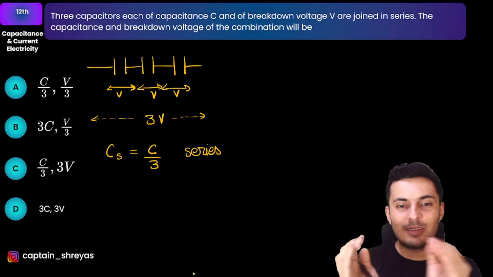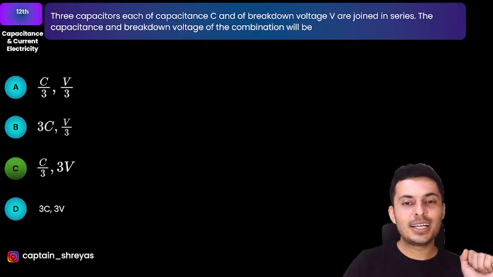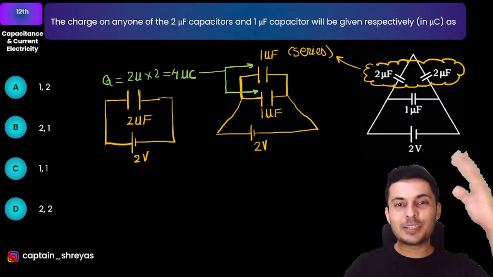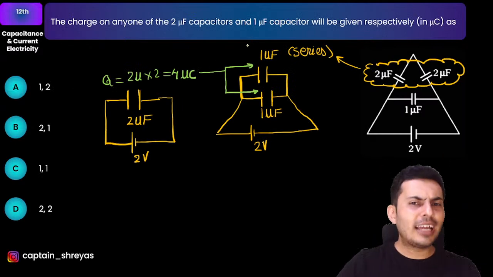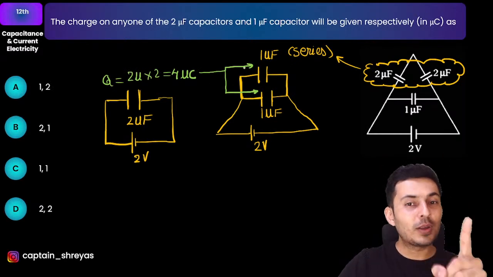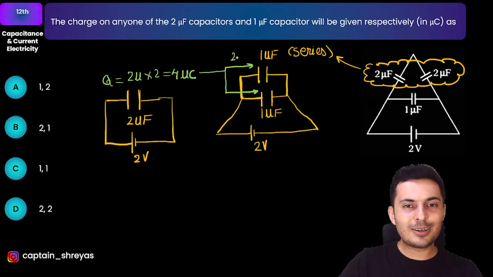So in series, V1 plus V2 plus V3 is the total voltage. In parallel, Q1 plus Q2 plus Q3 is the total charge. Luckily for us, the charges are equal because the capacitances are equal. So here there will be 2 microcoulomb and this will also be 2 microcoulomb.